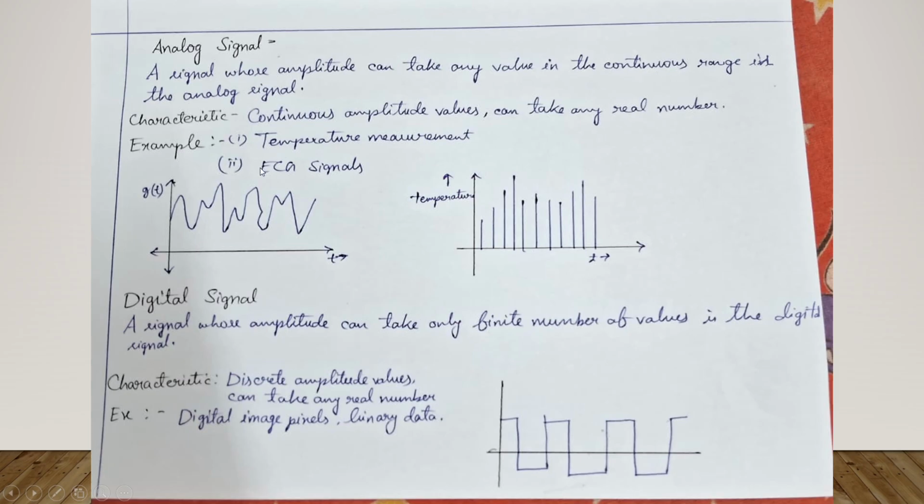Digital signal: a signal whose amplitude can take only a finite number of values is called a digital signal. Characteristic: discrete amplitude values. Example: digital image pixels or binary data. This is the example, and this is the binary digital signal graph.